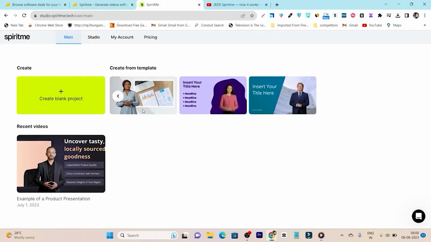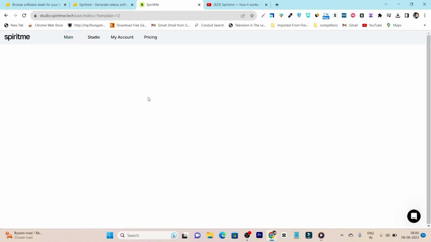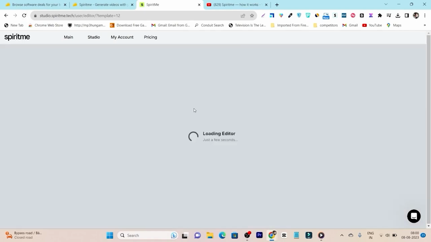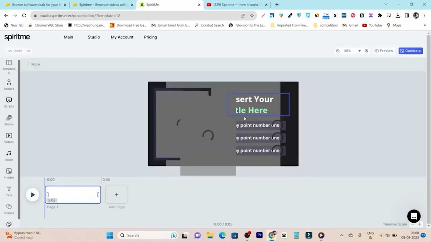First off, these are the templates, and if you find any of these templates suitable for you, you can select it from here. For example, if you have an app or a kind of platform, then this is the template I suggest going with, but there's also a blank template you can go with. So let's click on this template, and after that here are a few things you will get on the left side, and in the middle you will see the editor section. Let me give you a walkthrough of all the options available on the left side once the editor is loaded. So our editor is loaded, and here we have the template that we have selected.